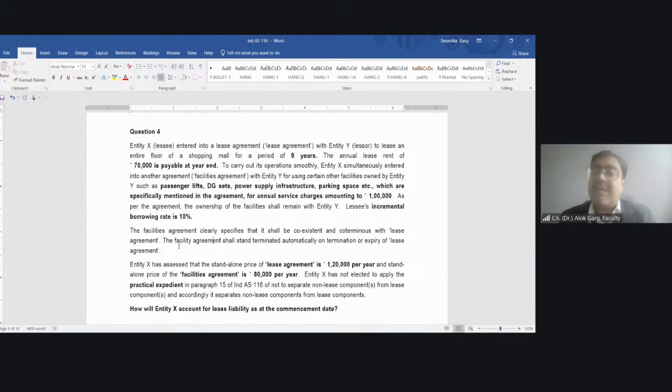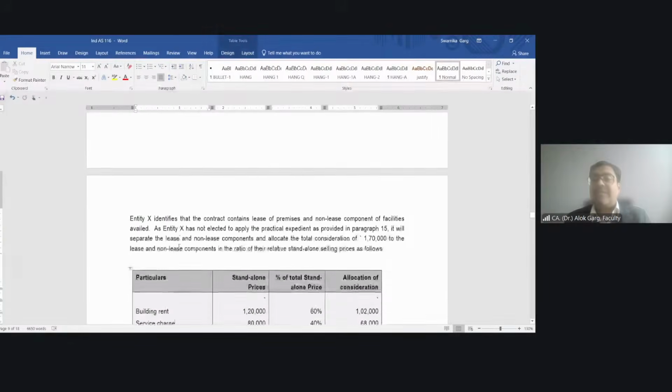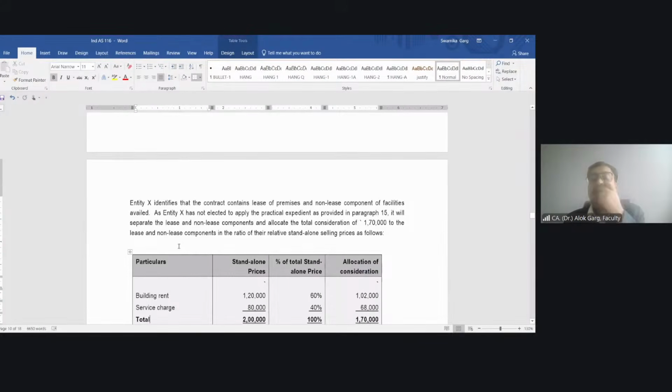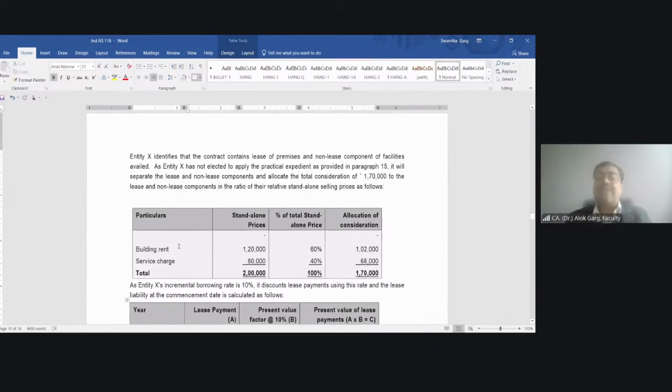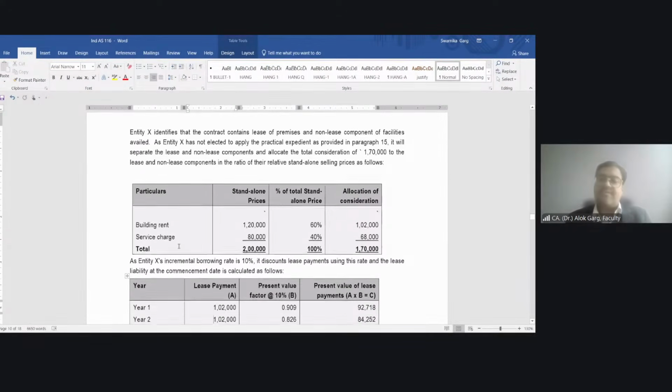You need to allocate between the lease component and the non-lease component. This is what the standard says. While I am paying 1,70,000 in total, what is my standalone selling price of the lease component? 1,20,000. And what is my standalone selling price of the facility services? 80,000. So I need to allocate this 1,70,000 in the ratio of the standalone selling price of rent and service charge, right?